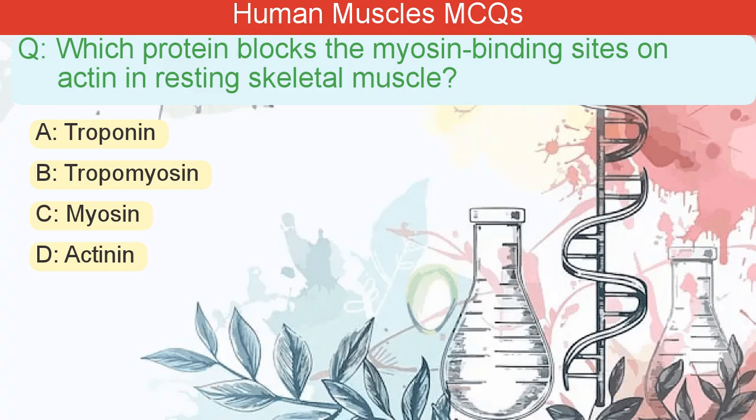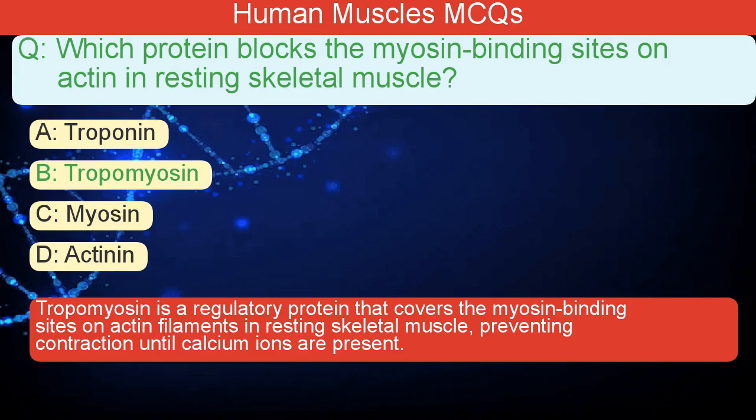Which protein blocks the myosin binding sites on actin in resting skeletal muscle? A. Troponin. B. Tropomyosin. C. Myosin. D. Actinin. The correct answer is B. Tropomyosin is a regulatory protein that covers the myosin binding sites on actin filaments in resting skeletal muscle, preventing contraction until calcium ions are present.